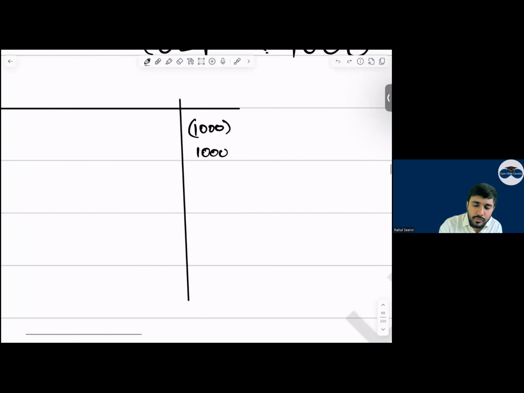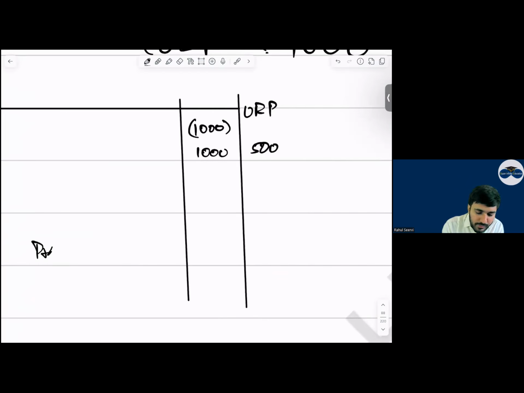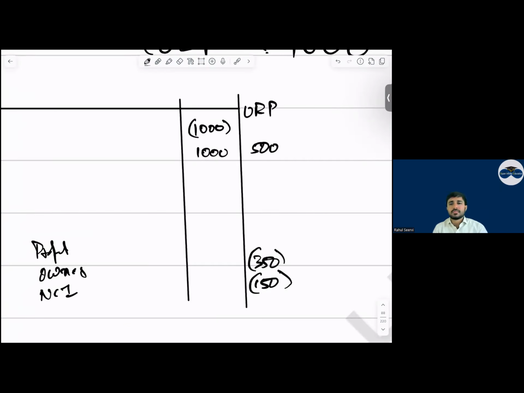Now for URP, what do we do, everyone? URP, increase the cost of sales. Now profit attributable to owners and NCI, बेटे क्या करोगे इधर? Can I say here we will reduce? Yes or no? हाँ जी सर.